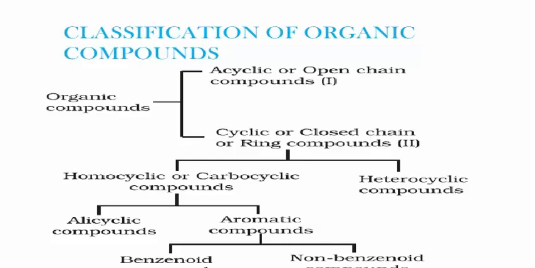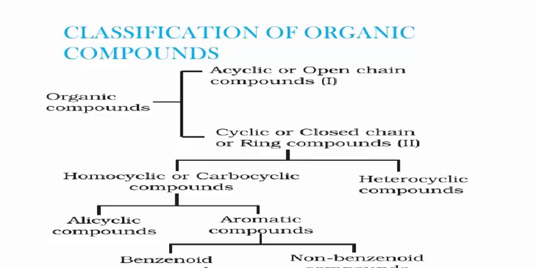In homocyclic compounds there are two types. One is alicyclic compounds, the organic compounds which have a ring structure and have aliphatic properties. Remember, what are alicyclic compounds? These are the organic compounds which have a ring structure and have aliphatic properties. Examples for this type of compounds are cyclobutene, cyclopropene, etc.